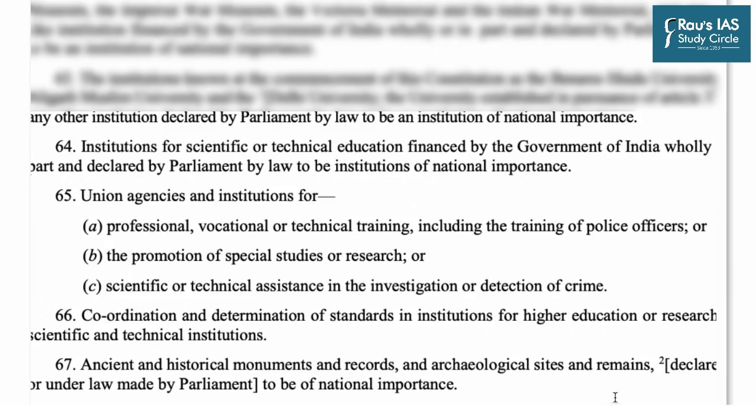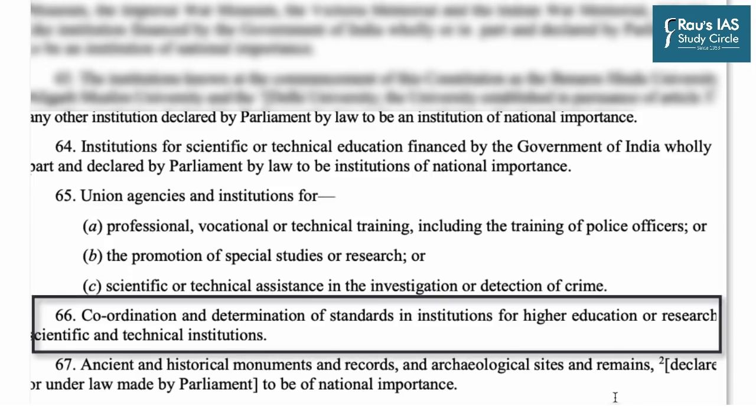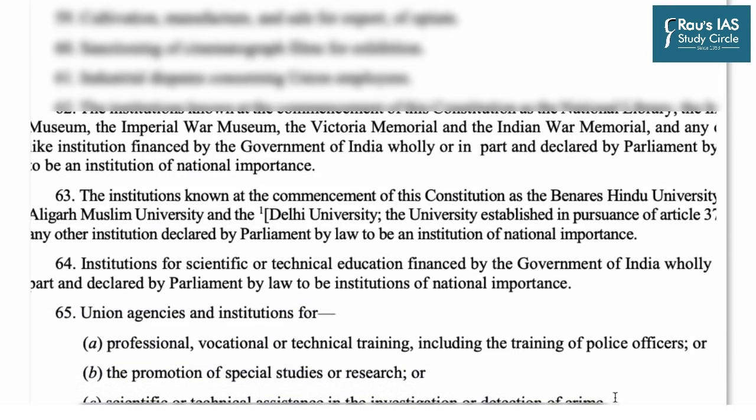And similarly, entry number 66 talks about coordination, determination of standards in institutions for higher education or research and scientific and technical institutions. And for that purpose, you have a lot of organizations, for example, CSIR, UGC, all have been set up and run by central government. So this is it as far as list 1 is concerned.